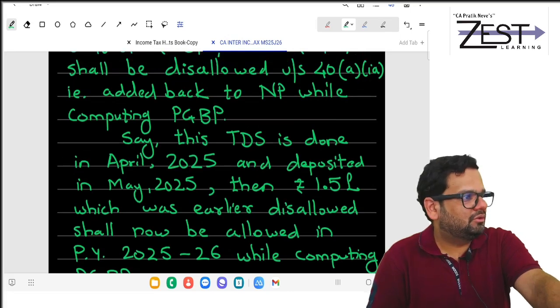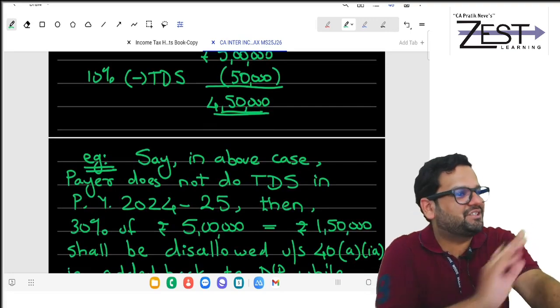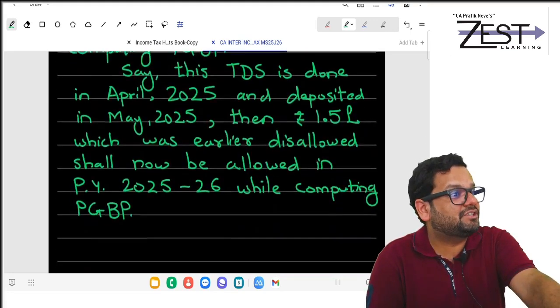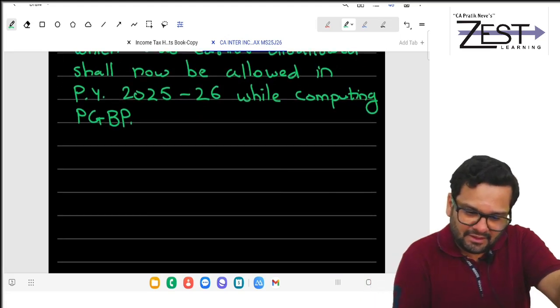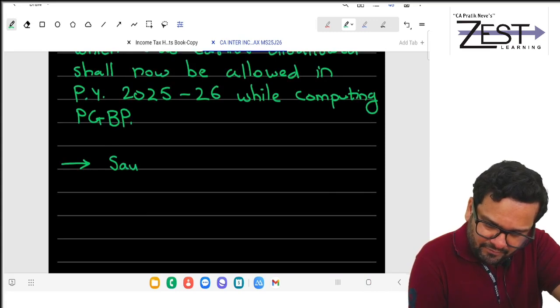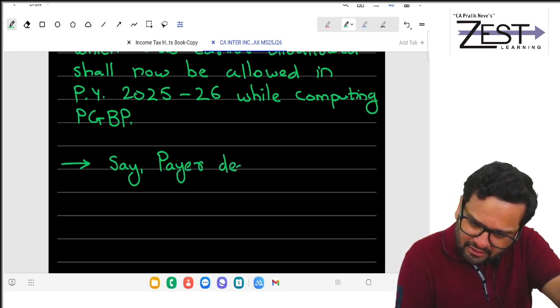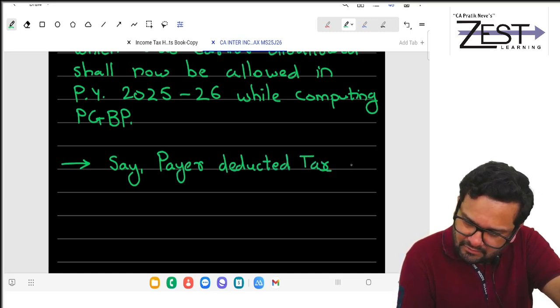So far so good. What is second mischief? Here too, one first mischief I have told you. What is second mischief? Second mischief is, say, payer deducted tax at source.